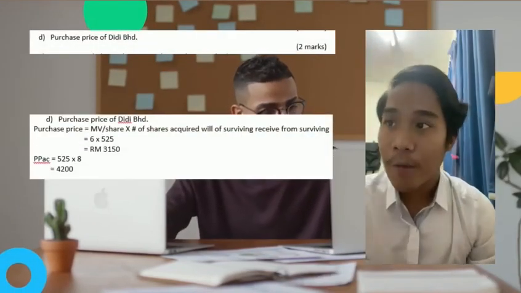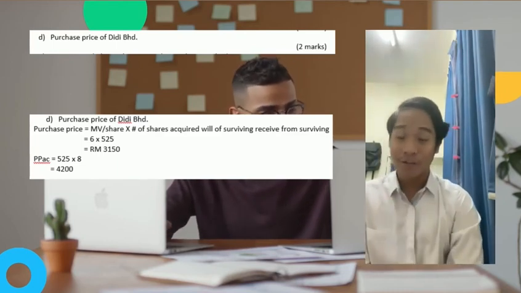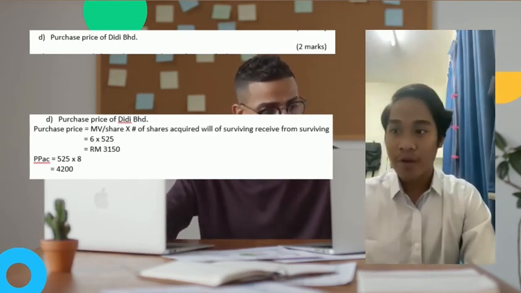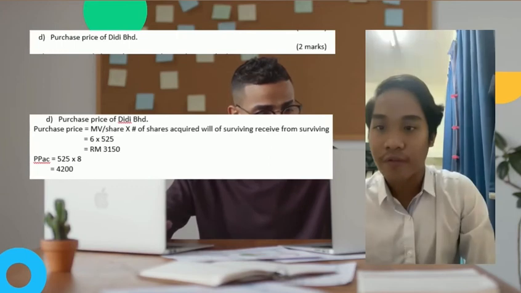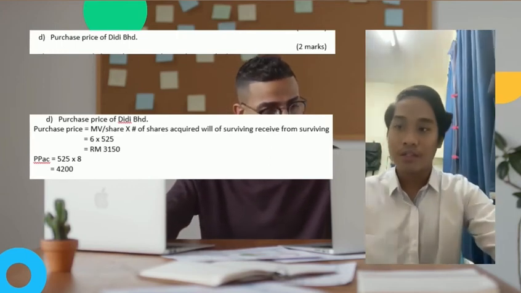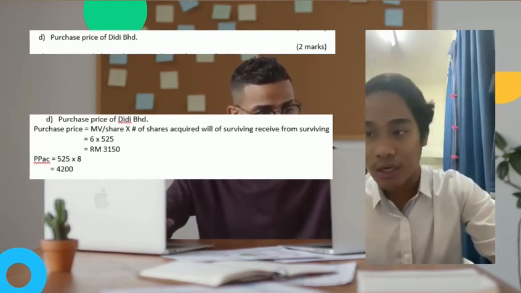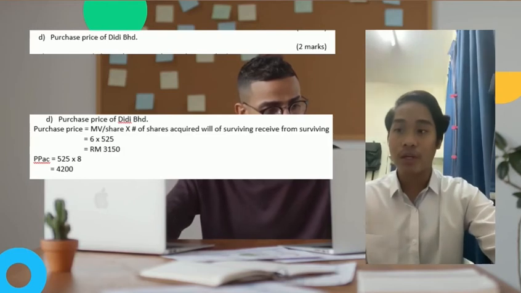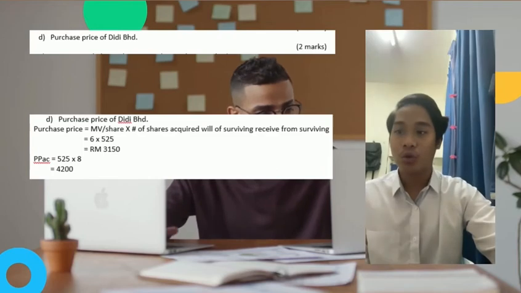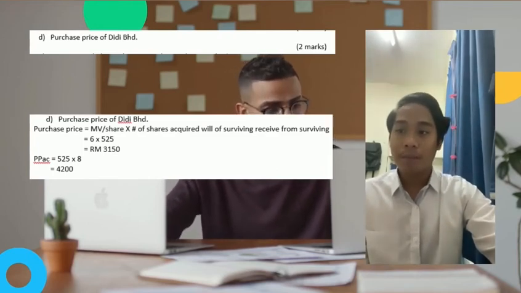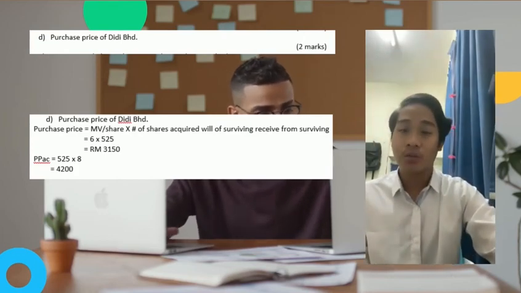Question 4D. Purchase price of Didi Berhad. So the answer for this question is the purchase price: market value of the share of the surviving company multiplied by the number of shares received from the surviving company. So 6 multiplied by 525. So the answer is RM3,150. For PPAC, 525 multiplied by 8. So the answer is 4,200.